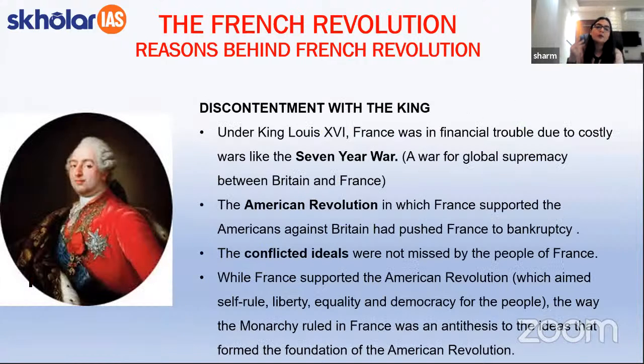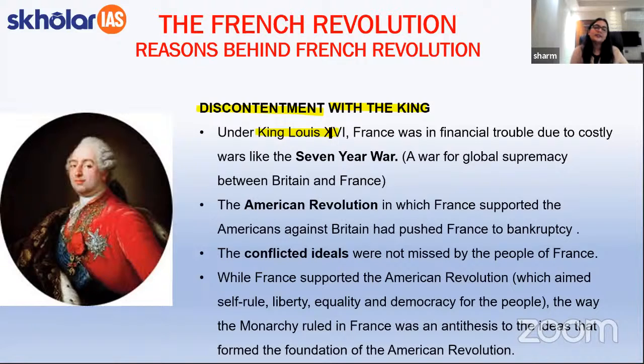Now we are going to talk about the second reason which caused discontentment among the local population. So the first one was that there were certain divisions in the society because of which the third estate particularly was not very happy. Apart from this, the second important reason was that the local population was very discontent or unhappy with the ruling monarch, that is King Louis XVI.